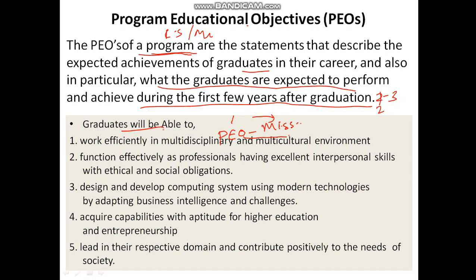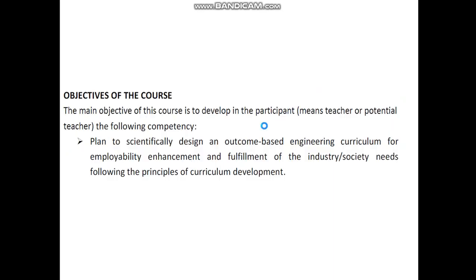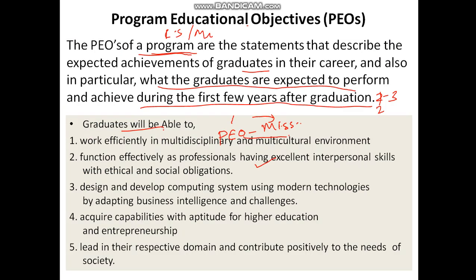Some examples of POs are: graduates will be able to work effectively in a multidisciplinary and multicultural environment. They will be able to function effectively as professionals having excellent interpersonal skills. Generally you can go on creating POs. There can be 3 POs, 5 POs, or 3 to 6 POs for your program, for your branch.